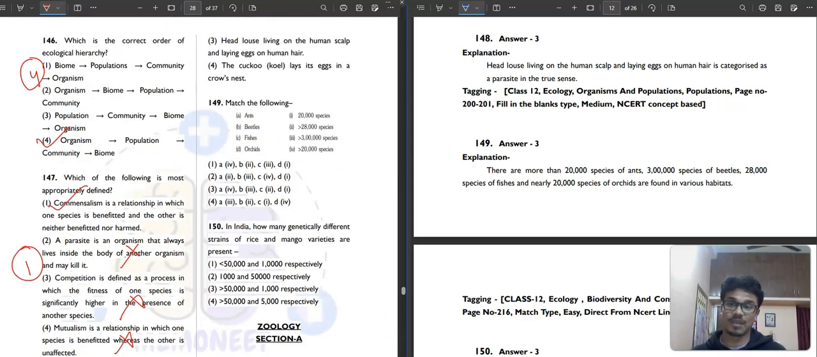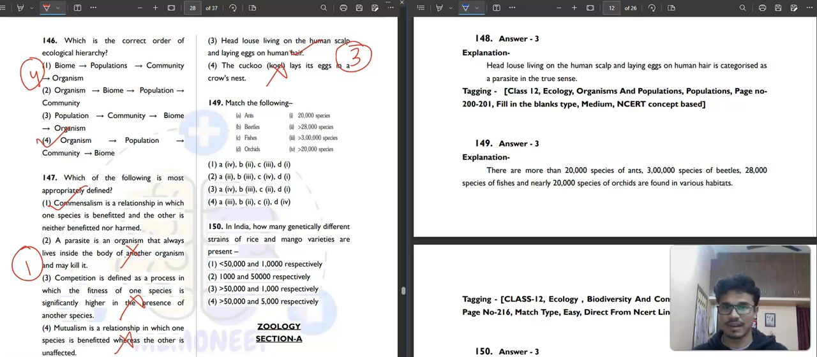Then head louse living on the human scalp and laying eggs on human hair. Obviously, you can see, this is the correct one, the parasite. The cuckoo lays eggs in another's nest. No. So the third option is our correct answer. True parasite, parasites in the true sense.